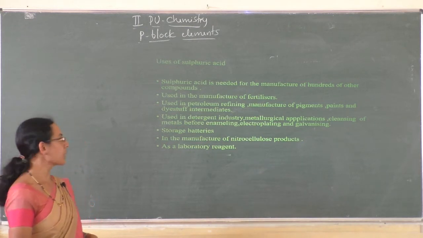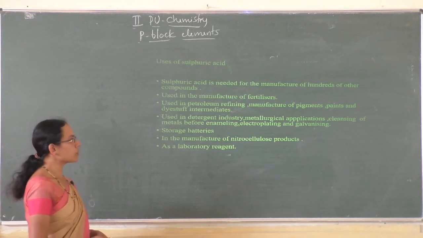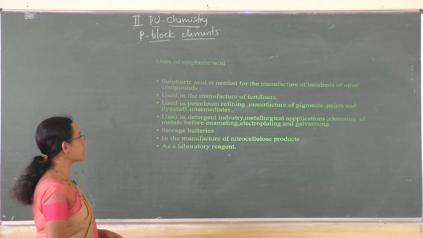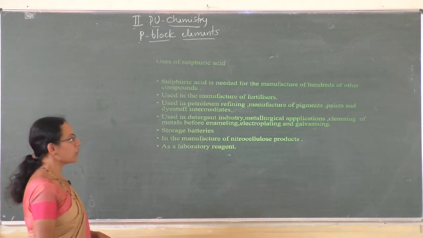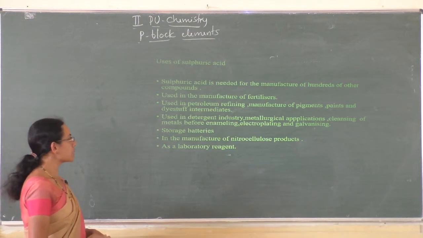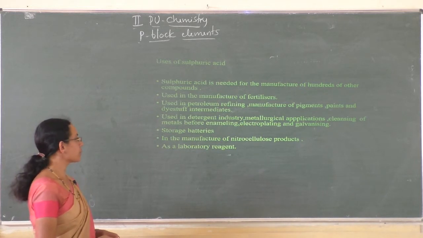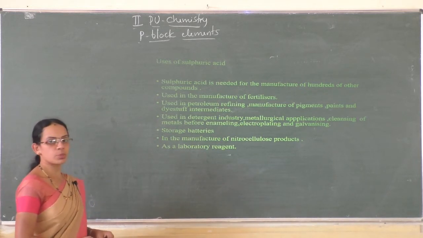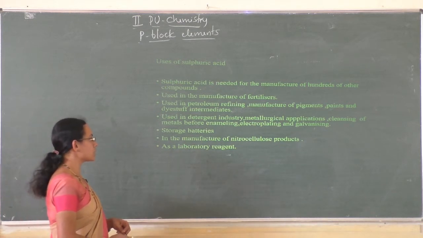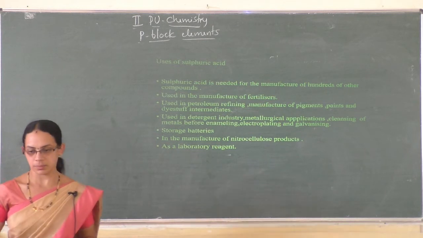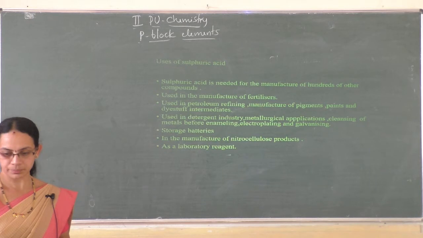other compounds, and it is used in the manufacture of fertilizers, in petroleum refining, in the manufacture of pigments, paints and dyes of intermediates, and in the detergent industry, metallurgical applications, cleansing of metals before enameling, electroplating and galvanizing. It is also used in storage batteries, in the manufacture of nitrocellulose products and as a laboratory reagent. Just note down the uses of sulfuric acid.